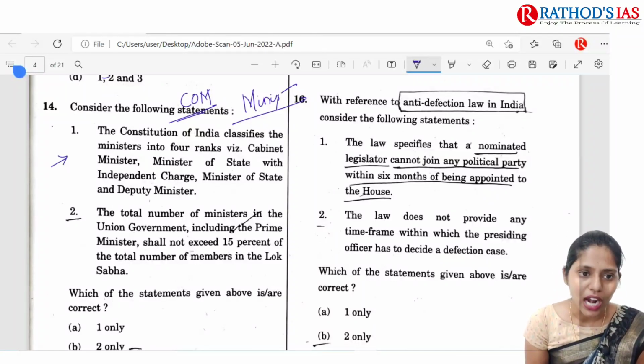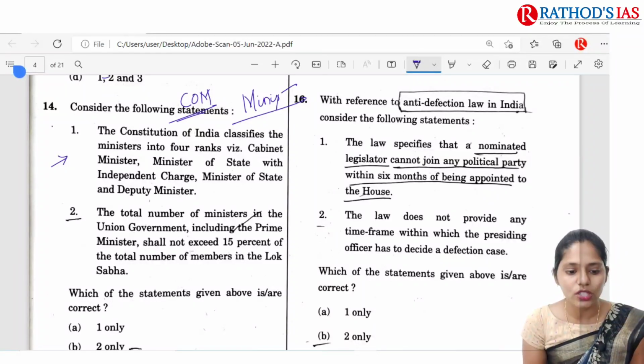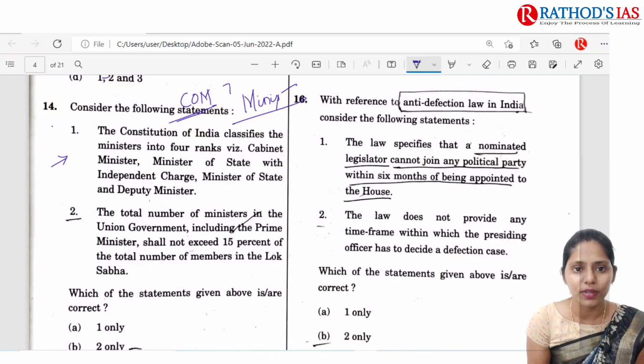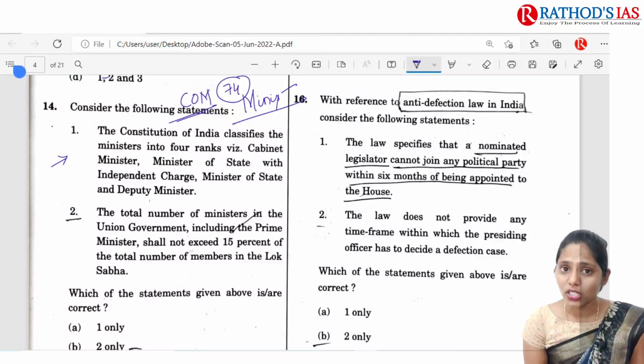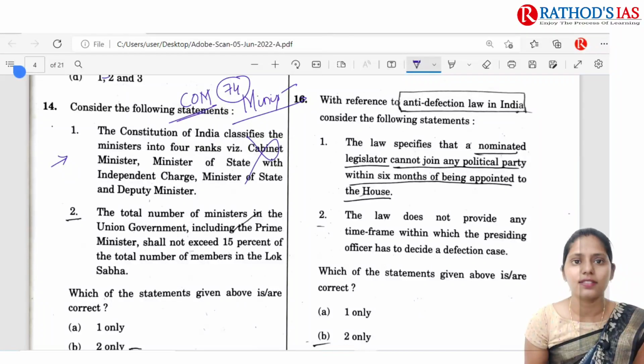The article in our Indian Constitution which mainly talks about the Council of Ministers is Article 74. And what does this article talk about? It talks about appointment, tenure, as well as oath, salaries, allowances, etc. Those are discussed in Article 74, but not the classification of ministers. So you can eliminate this statement.